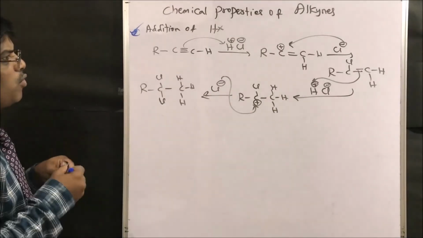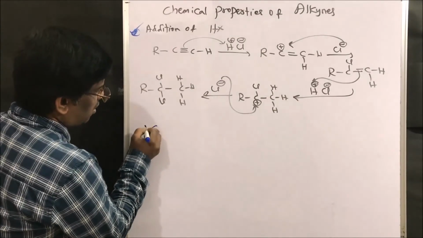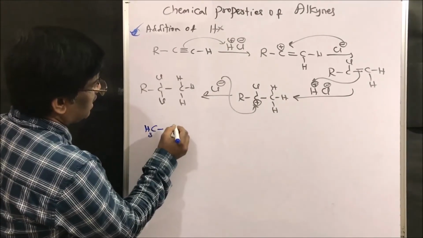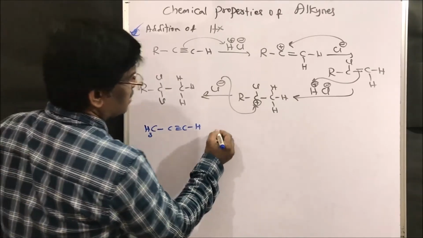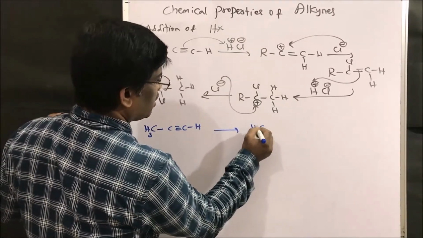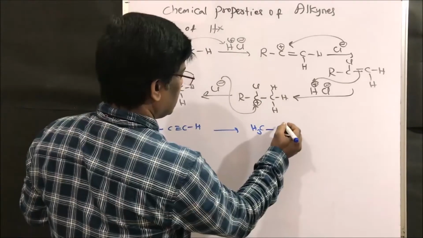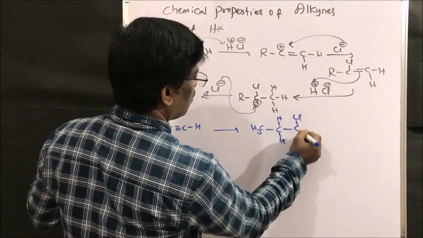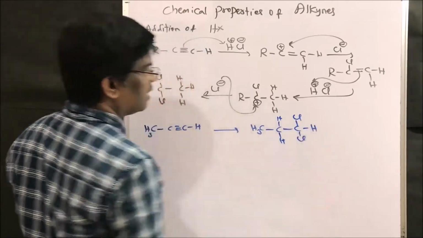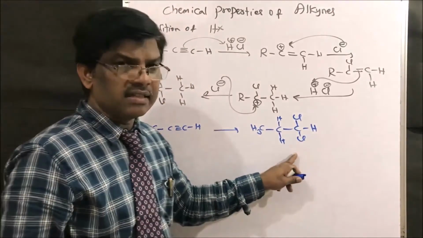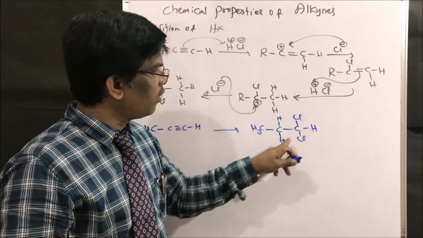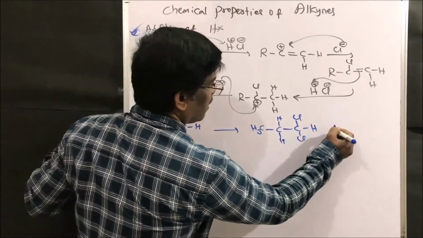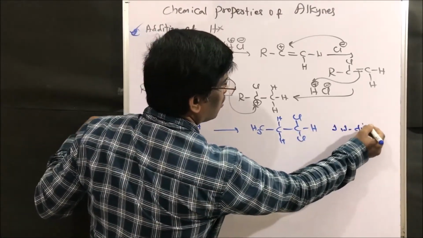So let us take one more specific example. I will ask a question, right? CH3-C triple bond CH. So what is the compound? Are you going to get CH3-CH2-CHCl2, 1,1-dichloropropane?